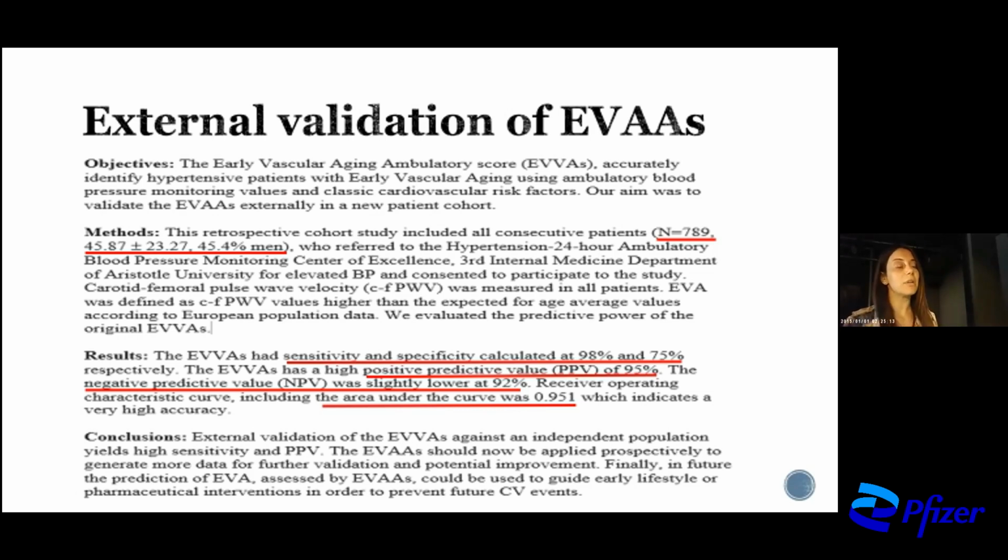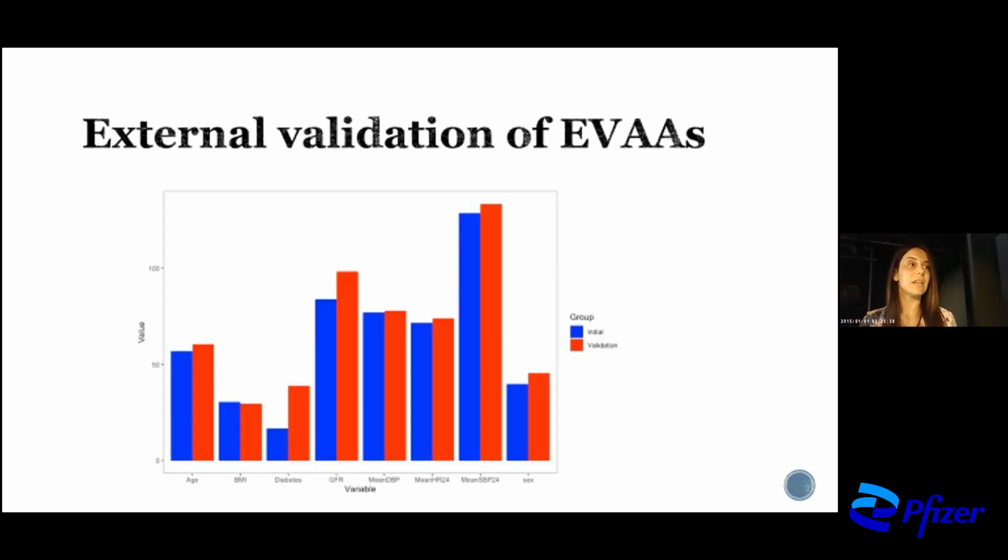The results, the preliminary results, showed that our score has a sensitivity and specificity calculated at around 98% for sensitivity and 75% for specificity, whereas the positive predictive value is very high, 95% for positive, and for negative predictive value, 92%. Here you can see the population, the external population of early vascular aging ambulatory score.